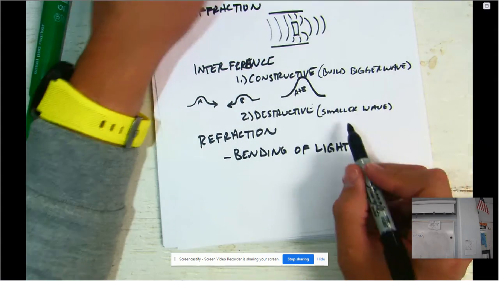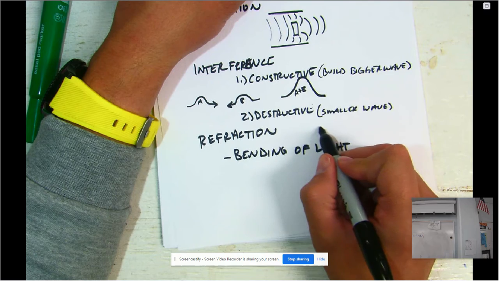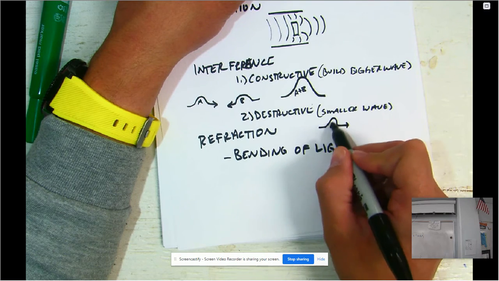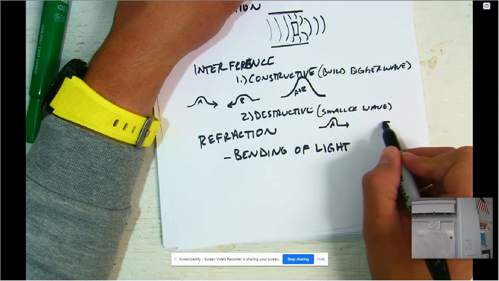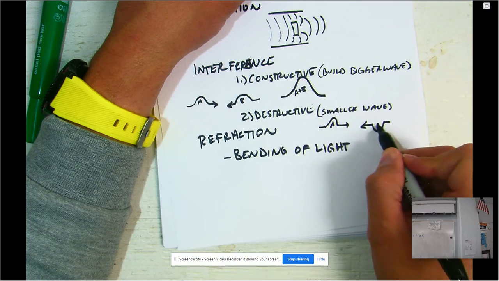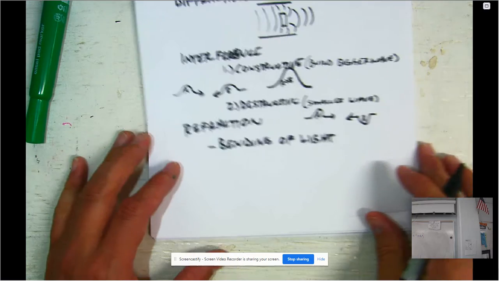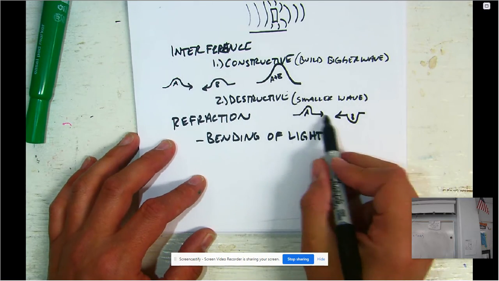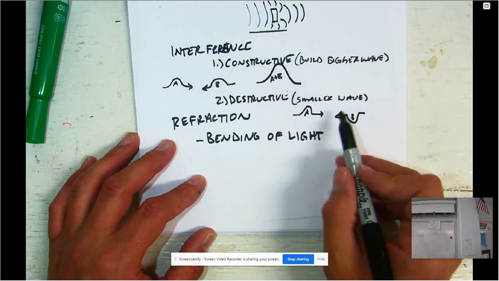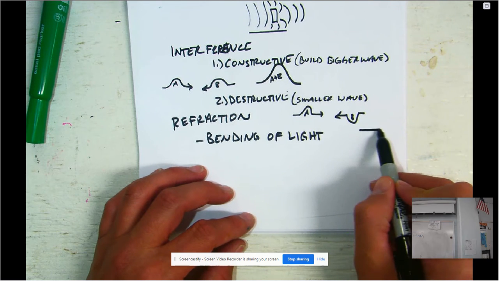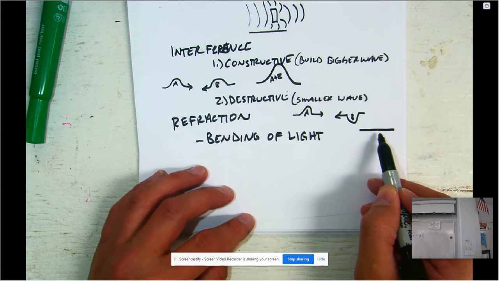For destructive interference, if you have one wave coming, let's say that's A, and then you have a wave coming in this direction, let's call this B, as they start going towards each other, they're going to build a smaller wave. And actually, if these two were the same amplitude, as they come together, they're going to cancel each other out, and you would get something that looks like this.